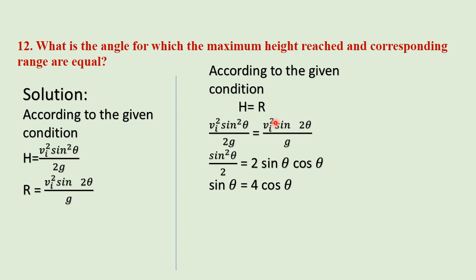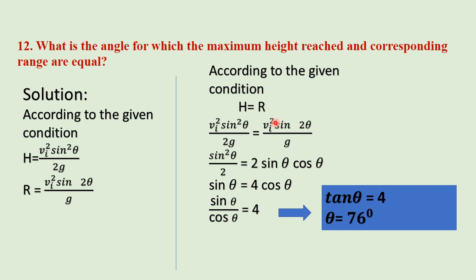So sine theta divided by cos theta is equal to 4. Sine theta divided by cos theta is tan theta, so tan theta is equal to 4. Theta is equal to tan inverse 4, and we get theta is equal to 76 degrees. So for 76 degrees, the maximum height reached is equal to the corresponding range.